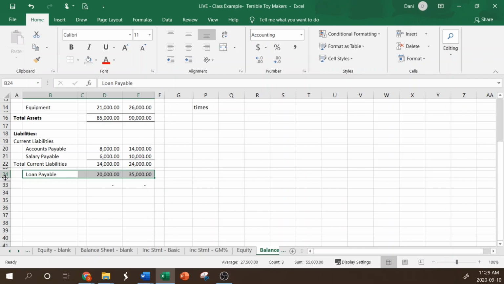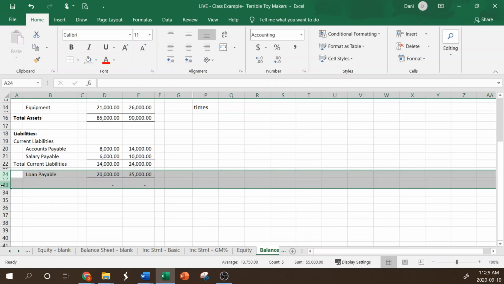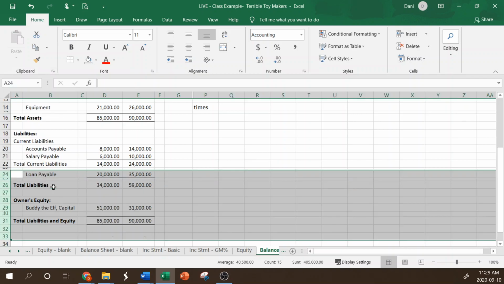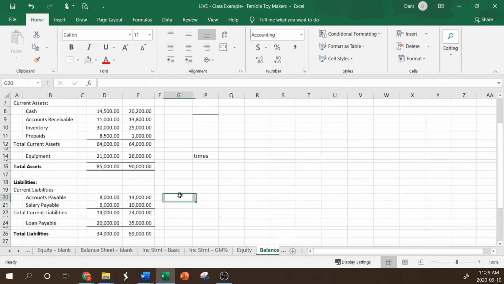And because of that, or after that, we're going to calculate our total liabilities. So we add these two amounts together to get our total, which in 2020 is $34,000 and 2019 is $59,000.